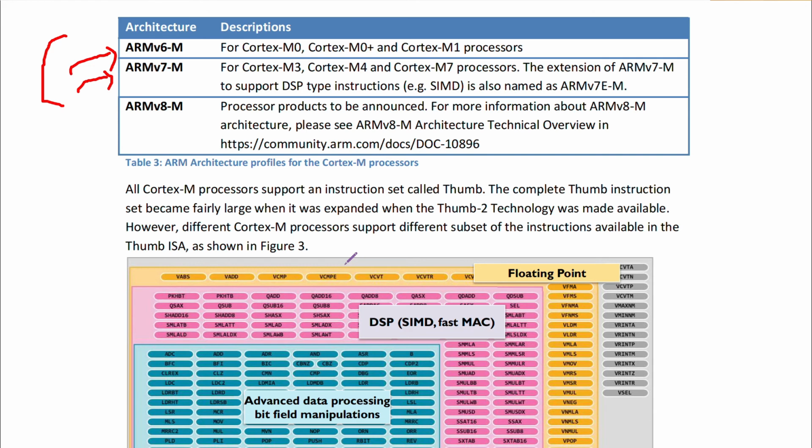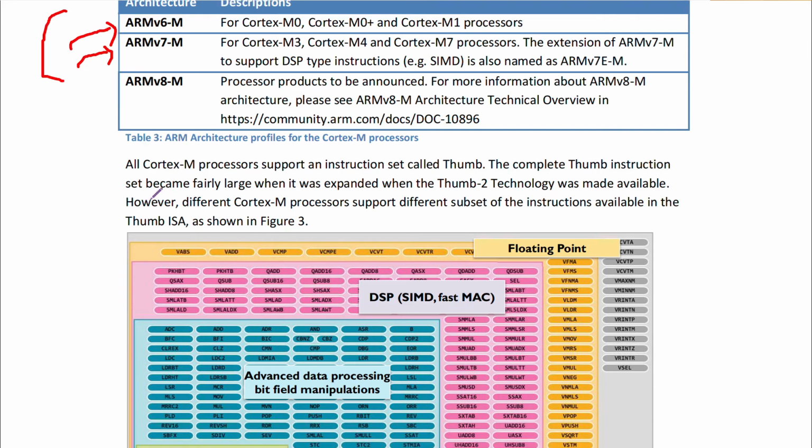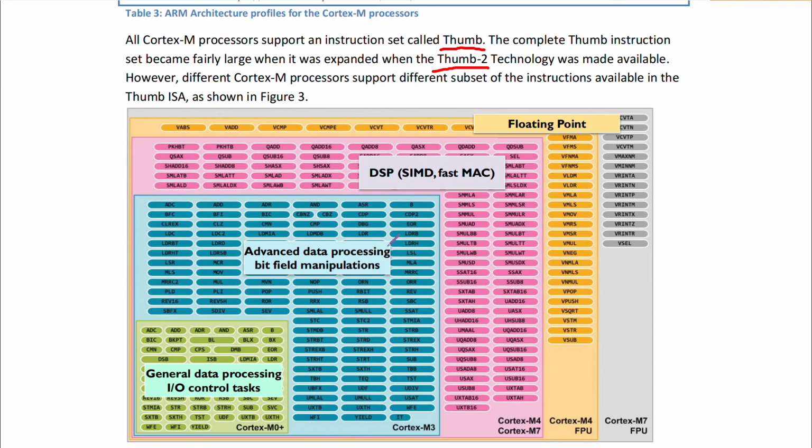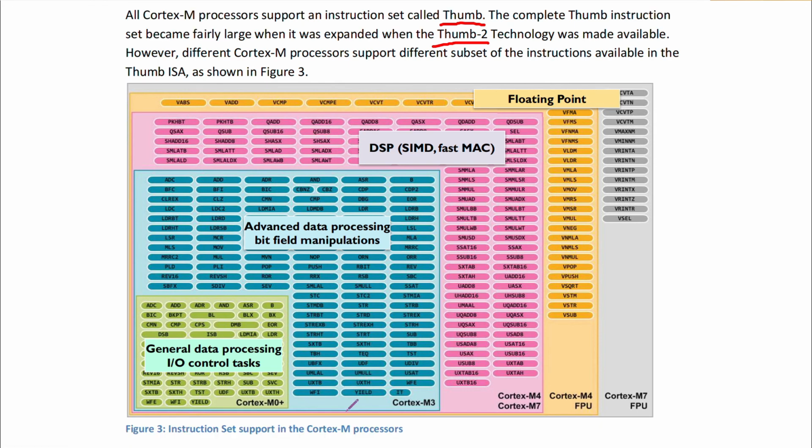Now remember, we already saw this, that the Cortex-M processors only support the Thumb instruction set, right? So the complete Thumb instruction set also was very large, and that is why it was expanded to the Thumb-2 instruction set, right? So ये आपके कुछ instruction sets हैं जो available हैं in your M0 to M7 series.